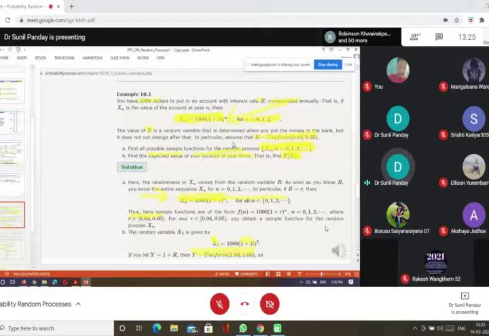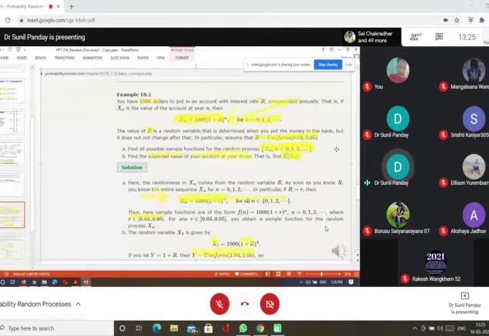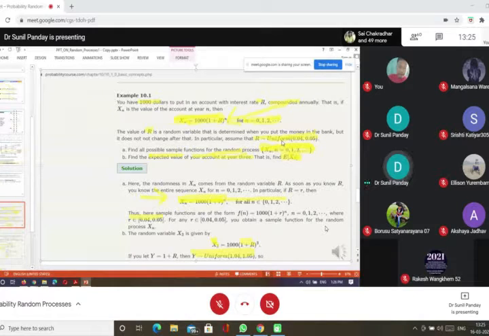In particular, assume that R is uniform. Say my interest rate ranges from 0.04 to 0.05 uniformly. If you remember the notation from earlier, I told you that this is a uniform random variable within the interval (a, b).